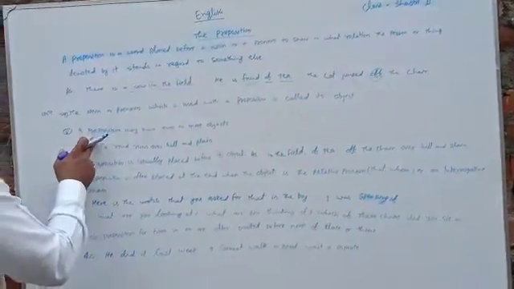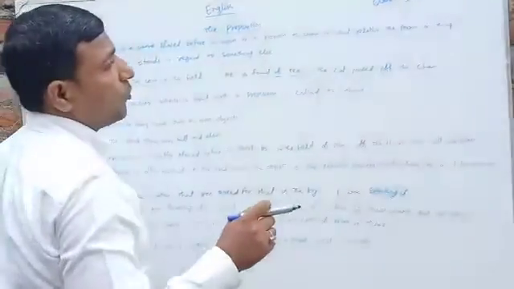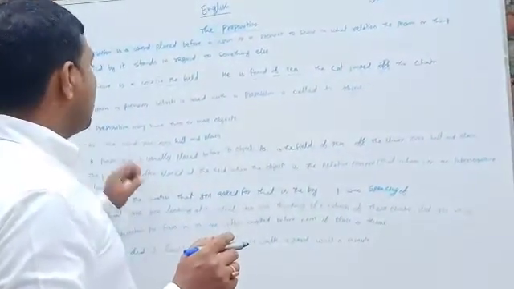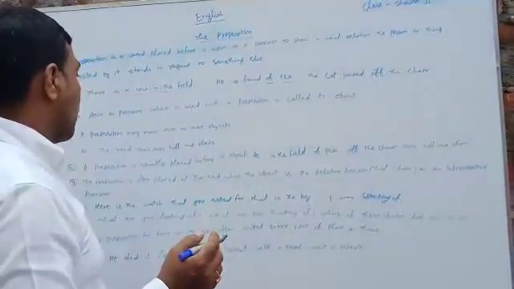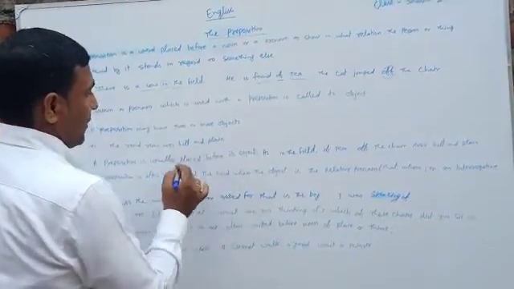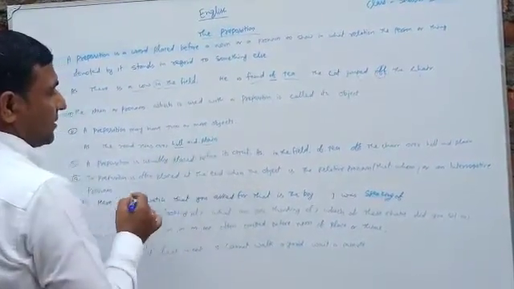A preposition may have two or more objects. In a sentence, a preposition may have two or more objects, as in: the road runs over hill and plain. Two objects.